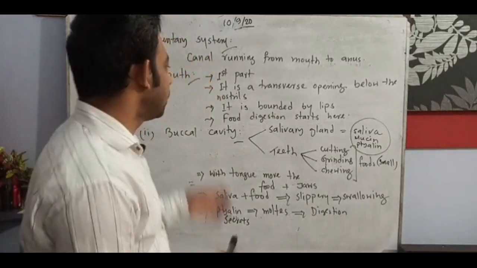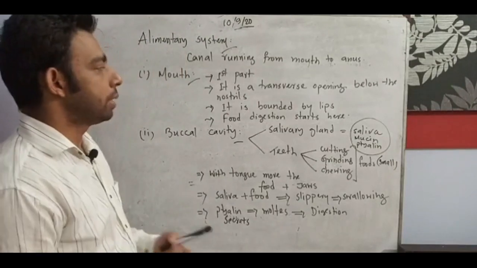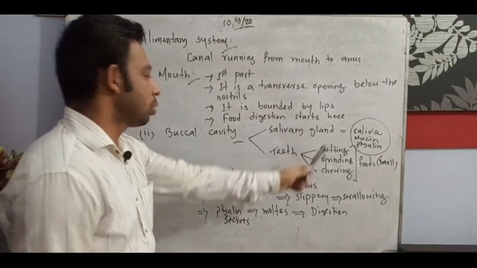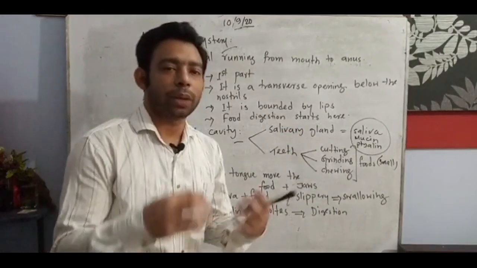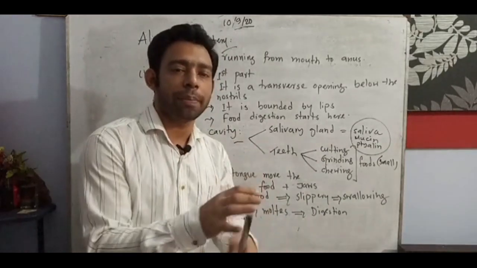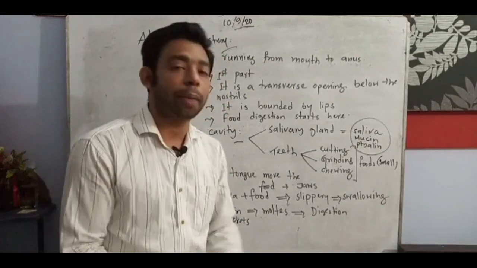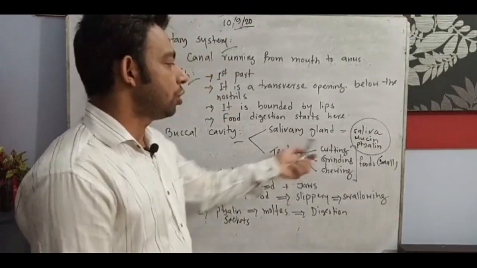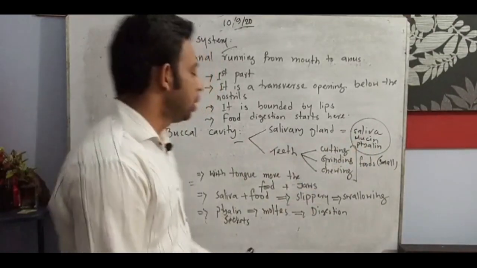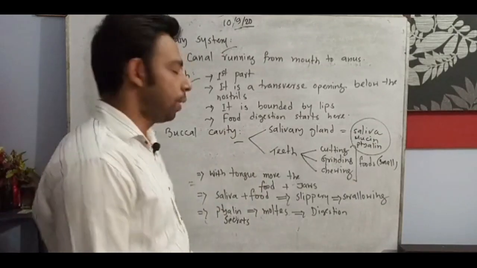Okay, so this is the short way of learning. How can we minimize the topics in this way? First is the mouth, second is the buccal cavity, two parts. What is the function of them? How can they make the food slippery, in small pieces, into a mold or chyme, and then swallowing, going to the digestive system so digestion can start? Ptyalin enzyme, mucin, saliva, this is also important for MCQ questions. So my dear students, I hope you are getting a good understanding of this point.